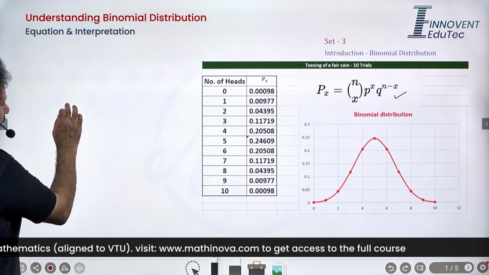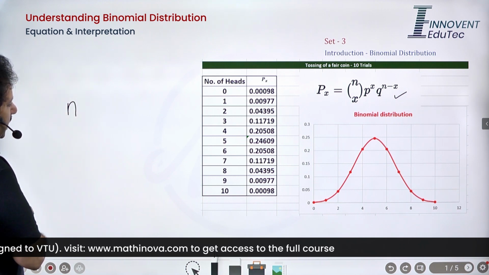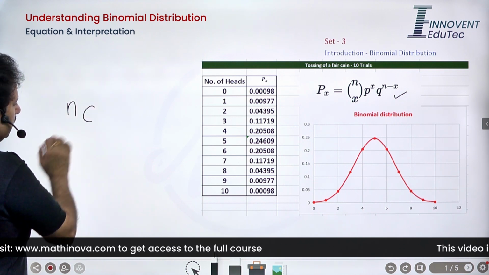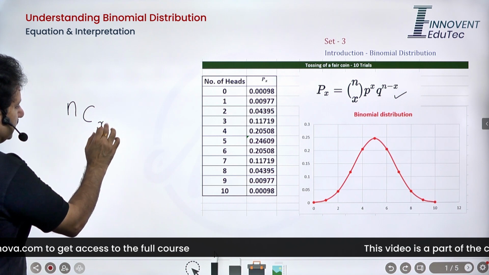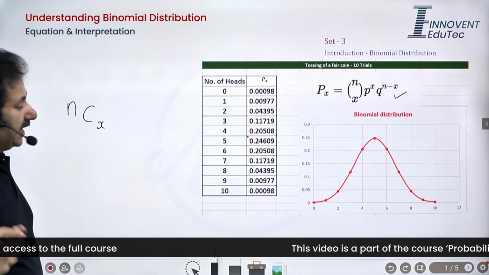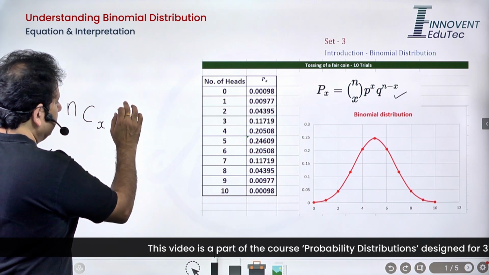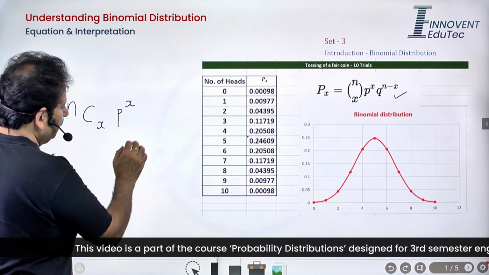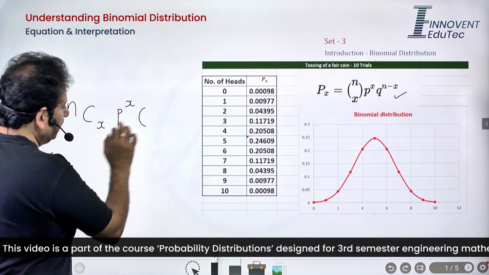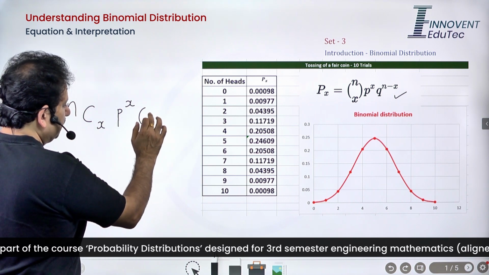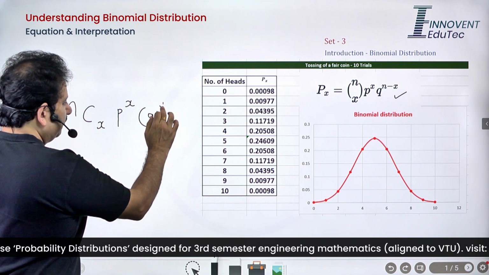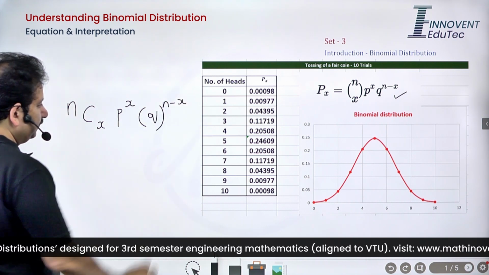Out of n possibilities, if you want x successes, and the success probability is p, then it is p to the power x, and the failure probability, which is 1 minus the success probability or sometimes represented by q, would have the power n minus x.